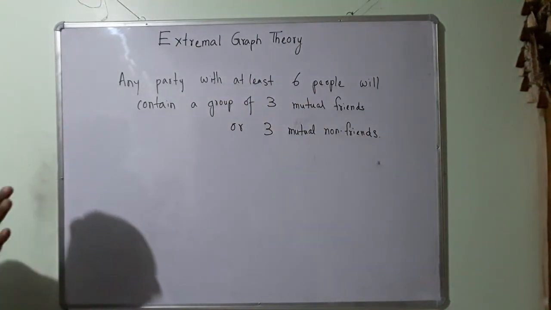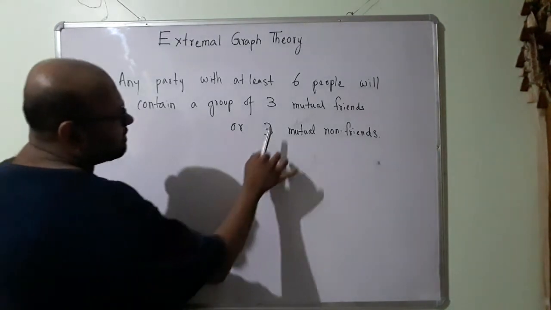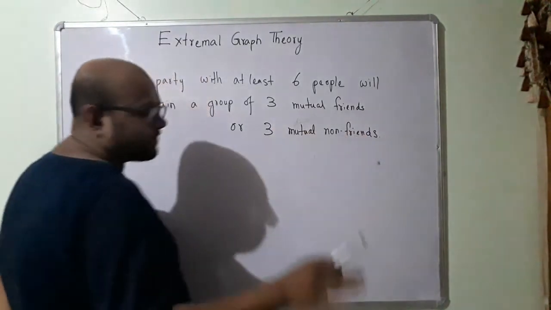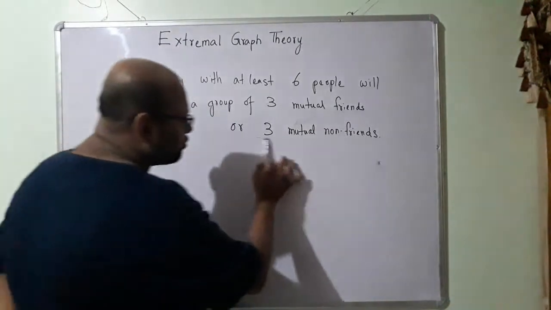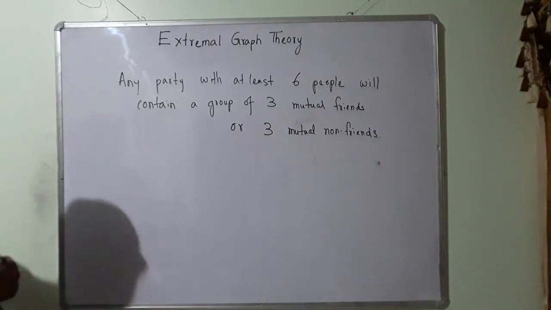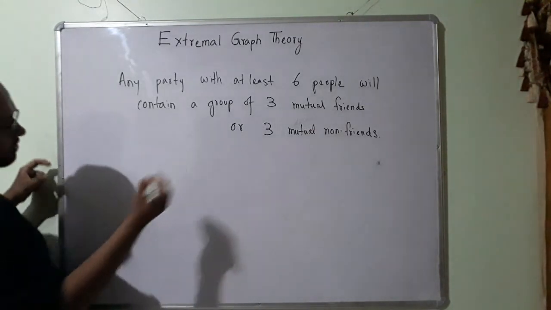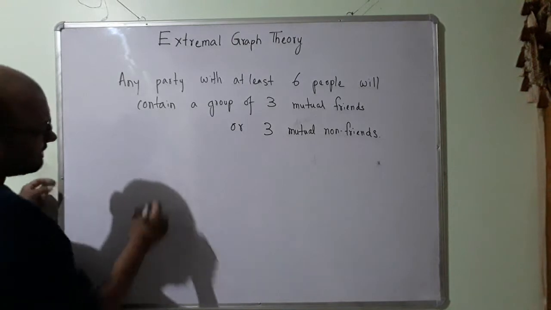So this is a statement that there is a party with at least 6 people. And what is the claim? That in this party we will have either a group of 3 people who are friends with one another, or a group of 3 people who are not friends with one another. So let us go ahead and try to see if this is true. I am going to represent this as a graph.